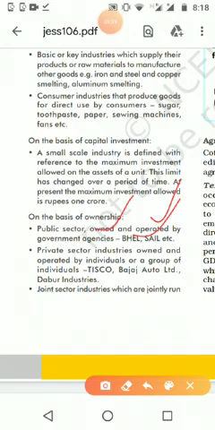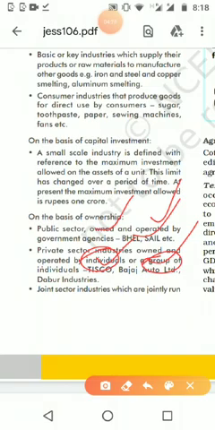Then the private one is directly under the control of one individual or a group of individuals. Private means it is under the control of one individual or a group of individuals. They are owned and operated, like Tisco, Bajaj, automobile, things like that.